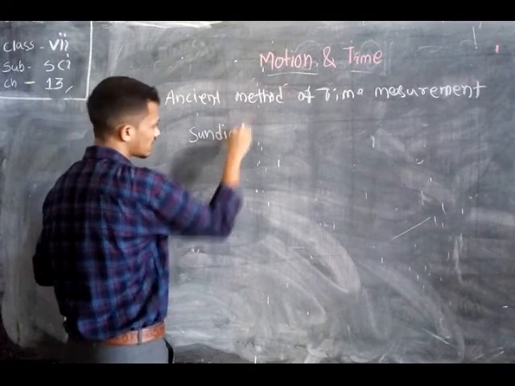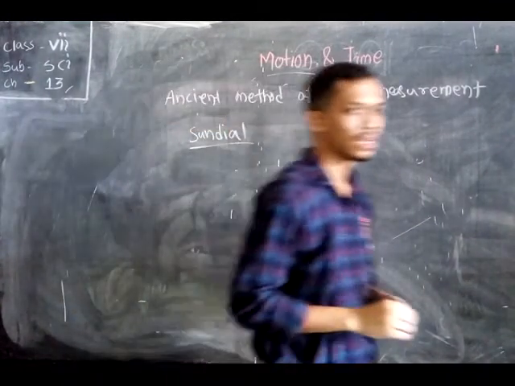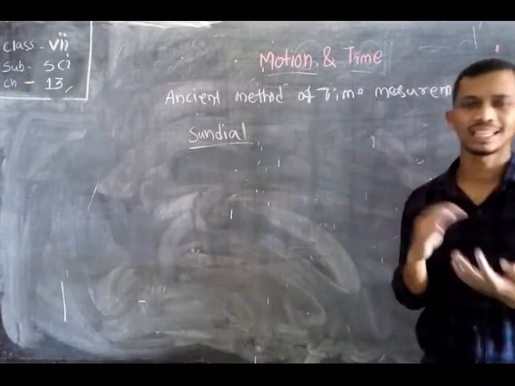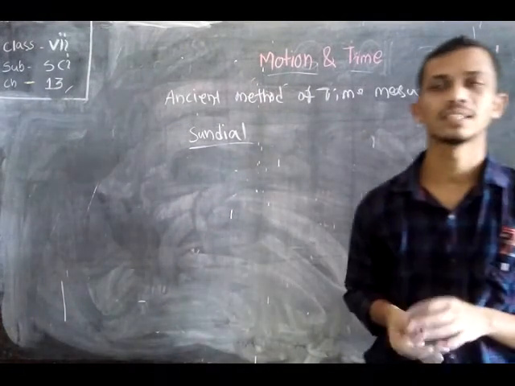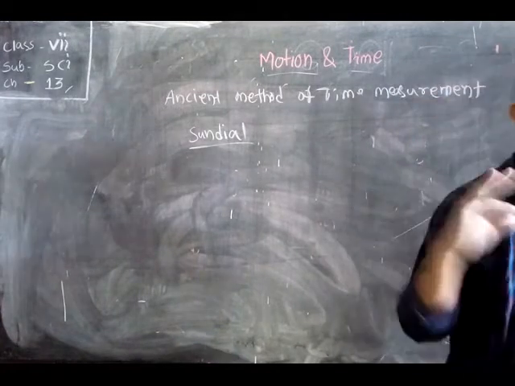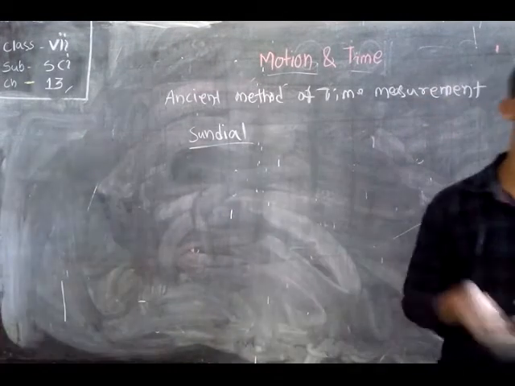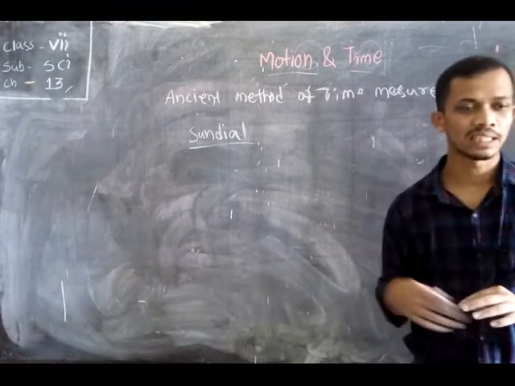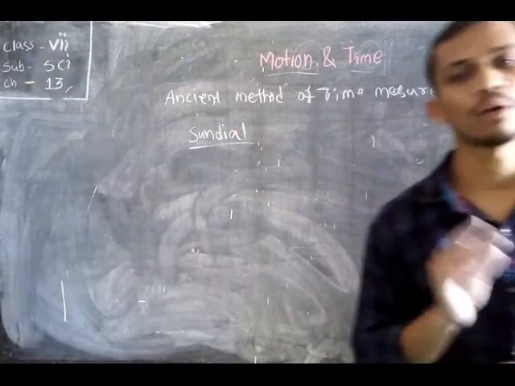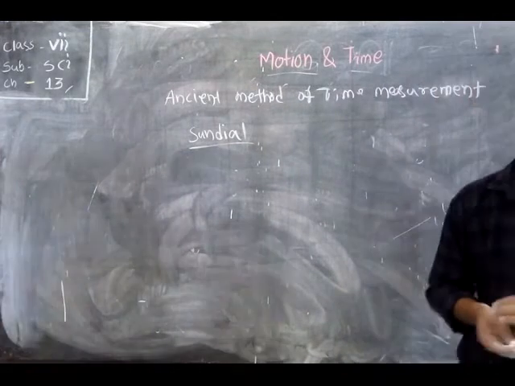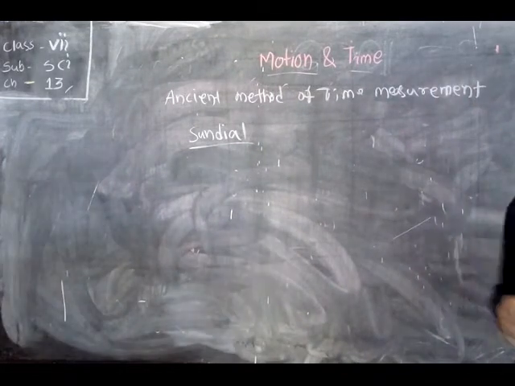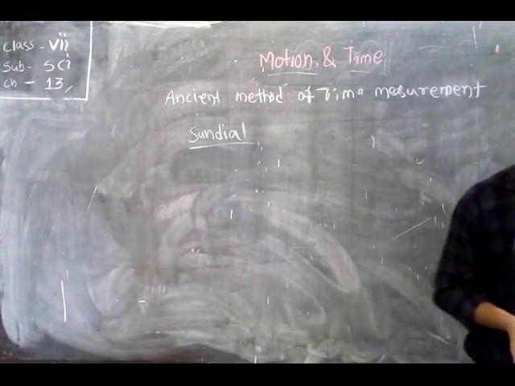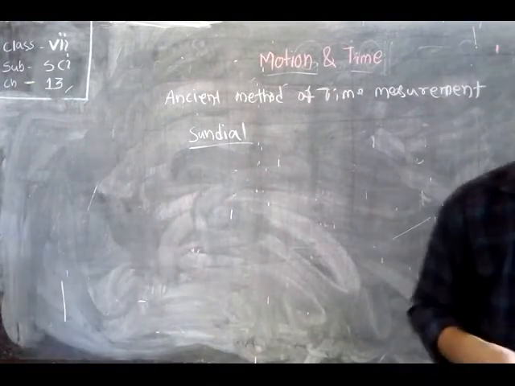What is a sundial? If you are curious to visit historical places, and you visit Jaipur in Rajasthan, at the place of Jantar Mantar, then you will observe a very big sundial that is about 90 feet high, made by Maharaja Jai Singh II. Okay, so they made a sundial.